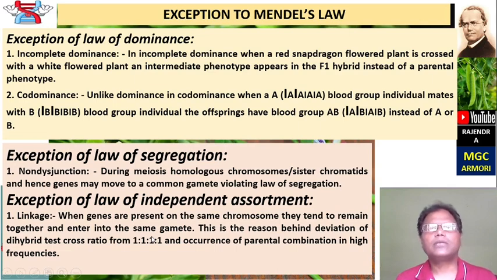These are the exceptions to Mendel's law. Incomplete dominance is an exception to Mendel's law, codominance is also an exception, multiple alleles is an exception, pleiotropy is an exception, linkage is an exception, and non-disjunction is an exception to Mendel's law.